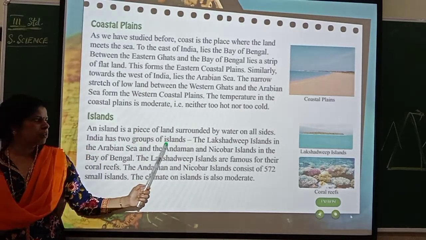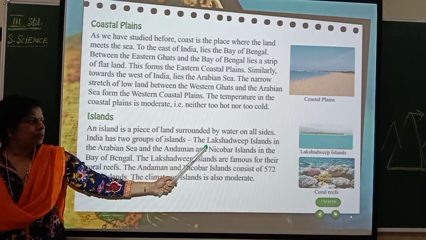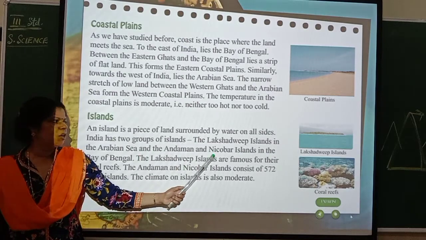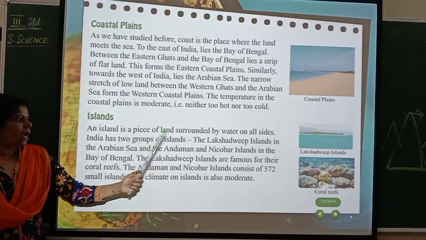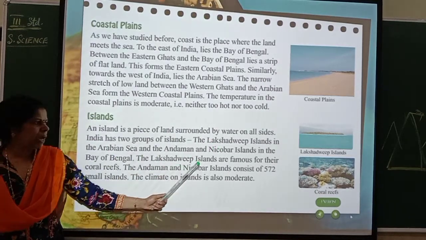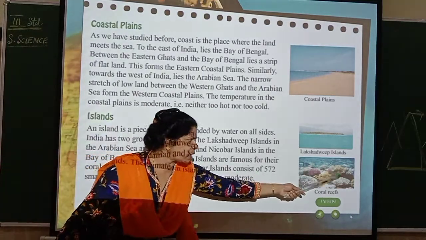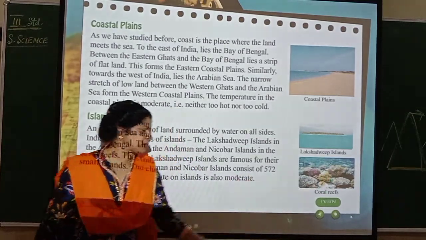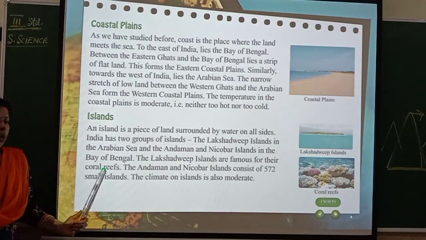India has two groups of islands: the Lakshadweep islands in the Arabian Sea, of which we have already seen an image, and the Andaman and Nicobar islands in the Bay of Bengal. So to the east you see Andaman and Nicobar, and to the west you see the Lakshadweep islands. The Lakshadweep islands are famous for their coral reefs. See, this is called a coral reef.